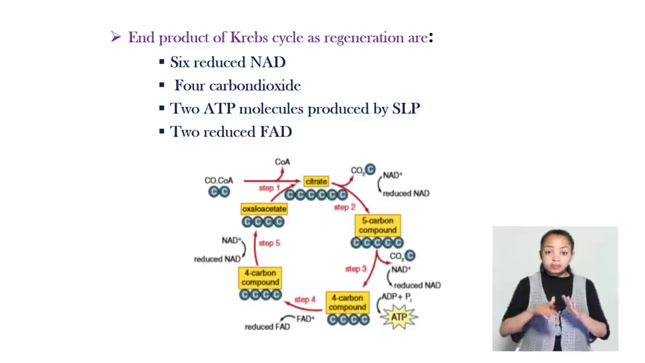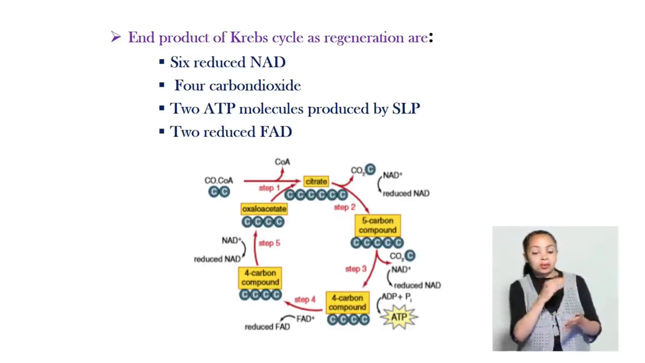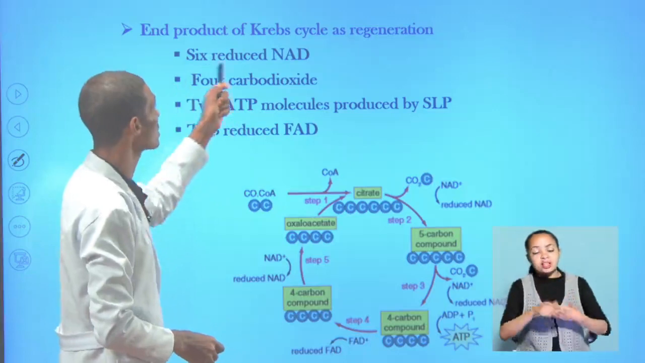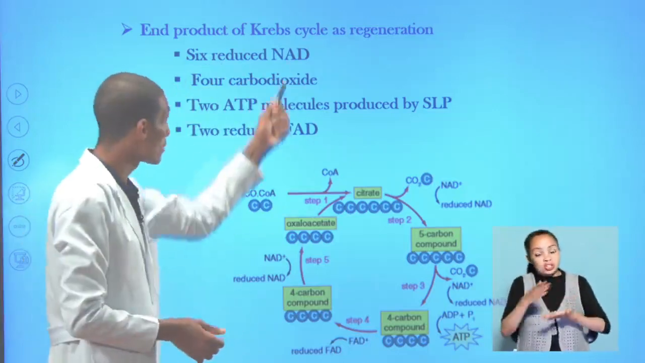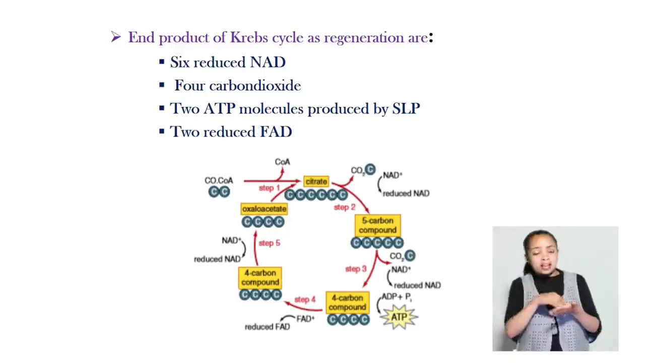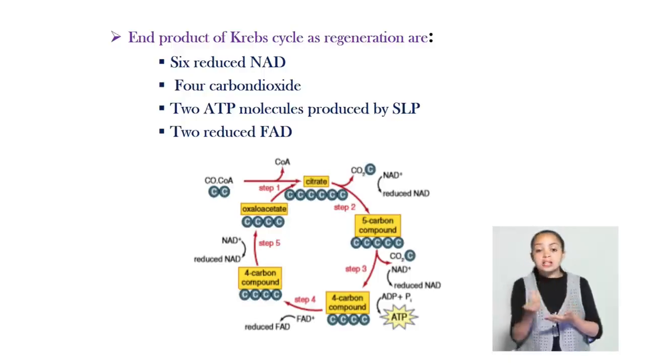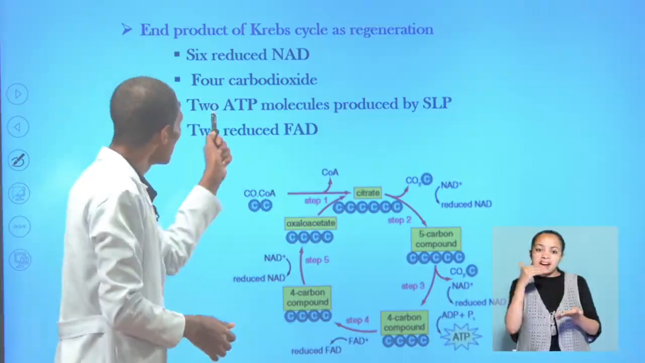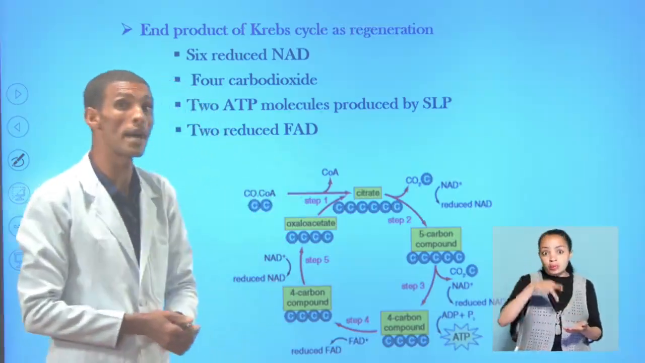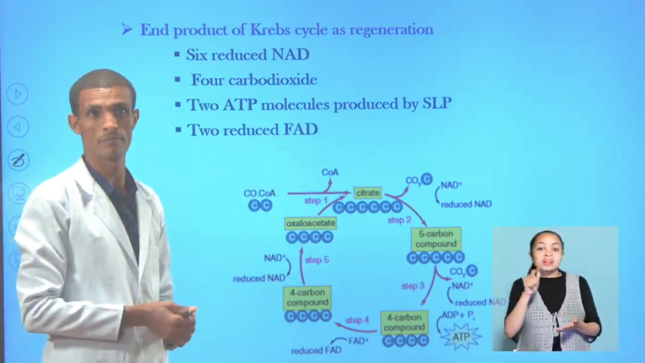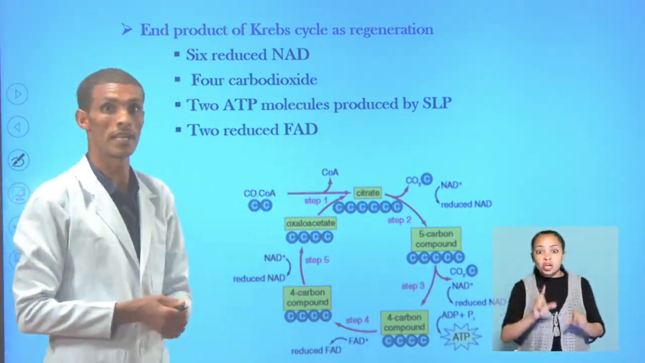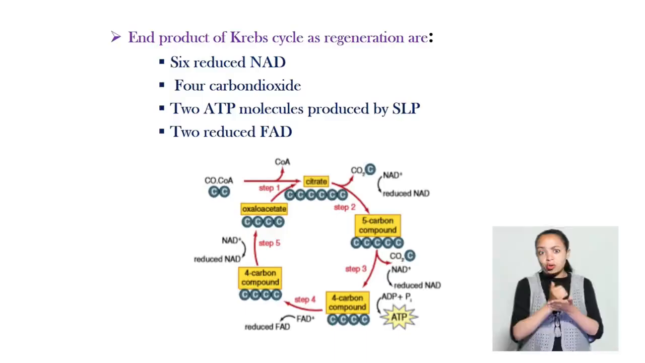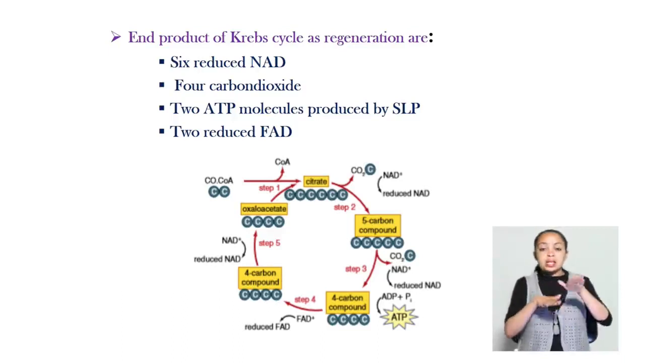Then the following products can be obtained after regeneration. There are 6 reduced NAD produced after regeneration from the Krebs cycle, and 4 carbon dioxide are released by decarboxylation. There are 2 ATP molecules produced by substrate level phosphorylation. Additionally, 2 reduced FAD are produced. This is what the steps of the Krebs cycle look like.